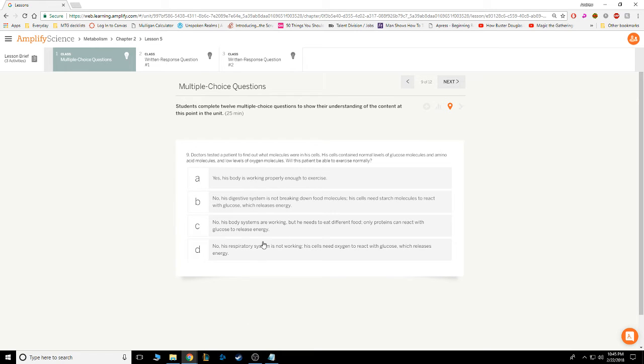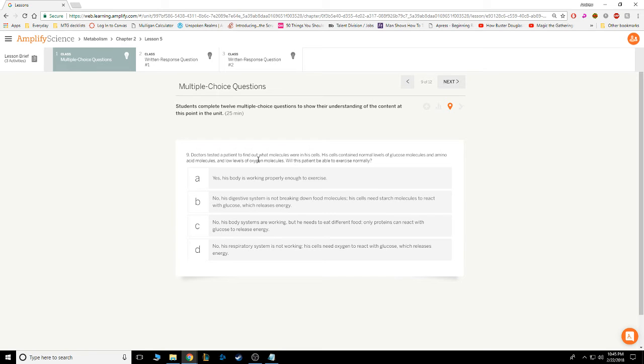But even without looking at the question, we've eliminated half of the possible answers. Let's read the question now and see if we can finish it out. Doctors tested the patient to find out what molecules were in his cells. His cells contain normal levels of glucose molecules, and amino acid molecules, and low levels of oxygen molecules. Will this patient be able to exercise normally?